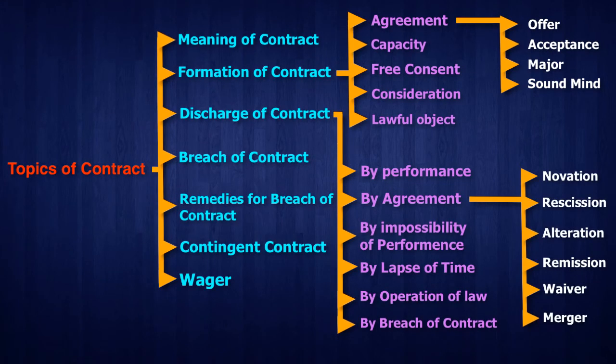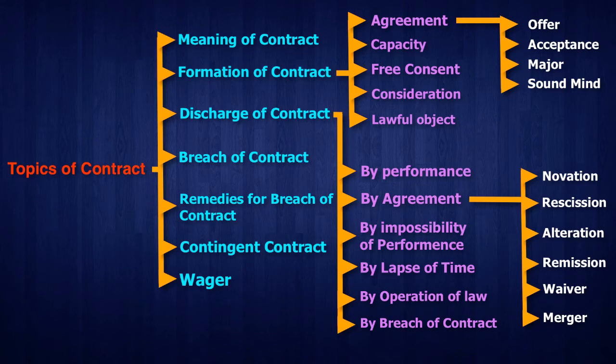The first one is novation. We have already discussed novation in detail: introducing something new in the existing contract, or altogether discharging the existing contract and replacing it with a new one. So the first contract is discharged with mutual consent. The second one is rescission. What is the meaning of rescission? Rescission means revocation, cancellation of an order or agreement. With mutual agreement, both parties can terminate the contract through rescission.